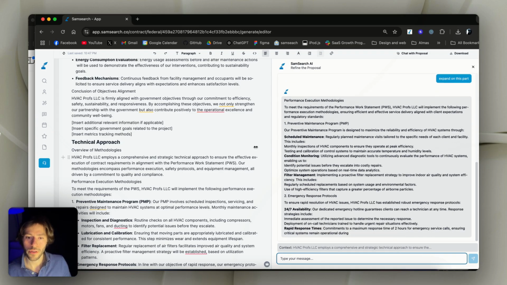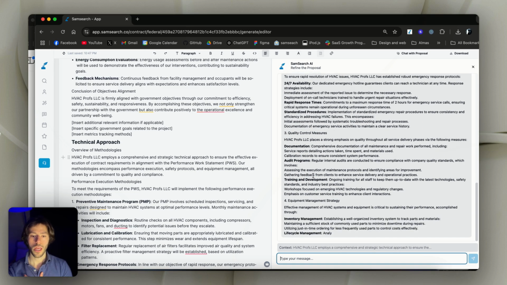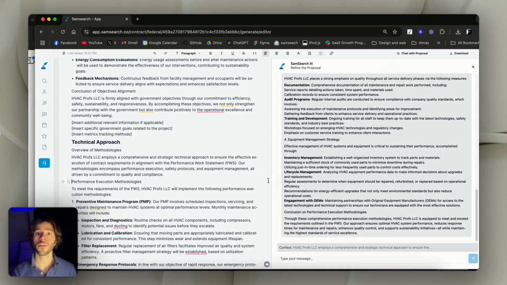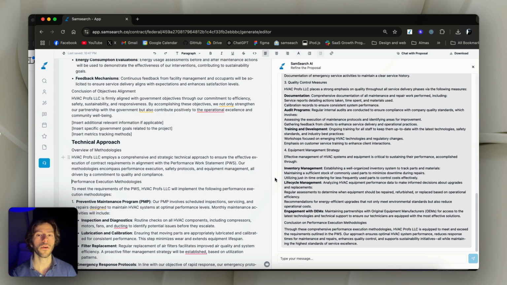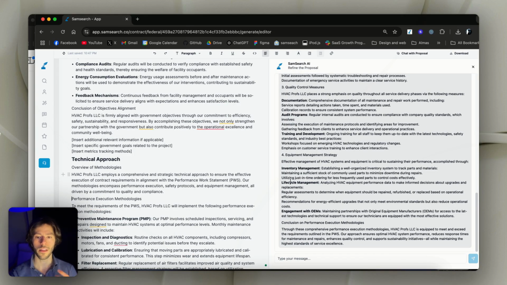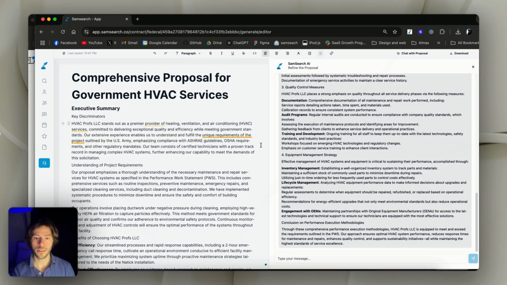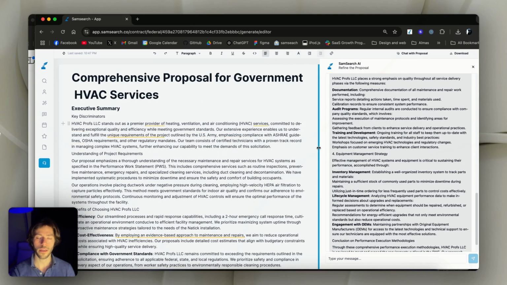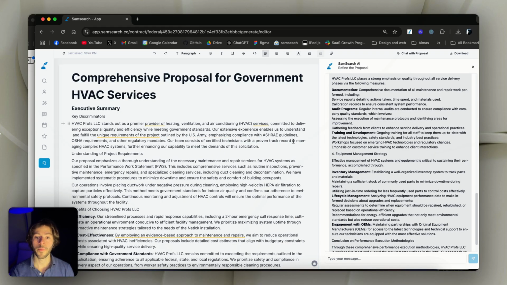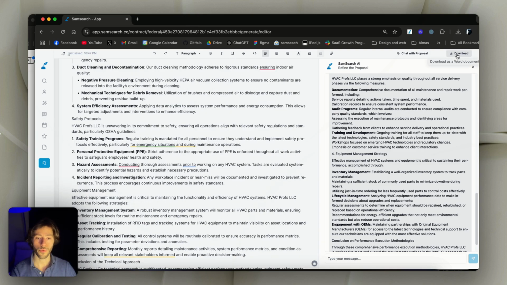And the thing about SAM search is that it's fine-tuned for government contracting AI. It's not just a big massive AI that is scrubbing the whole web, and that's what I really like the most about it. Not as much as I like the accessibility parts and how fast and efficient it is, and I don't have to upload everything in one shot and copy paste, but it's also the accuracy that it has given me, and I'm still not losing the fast-paced kind of environment that I like to put myself in. Once this is all done, I can go ahead and download it here as a Word document, and that will be my export way.